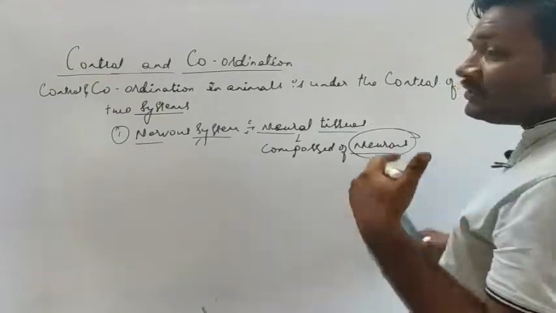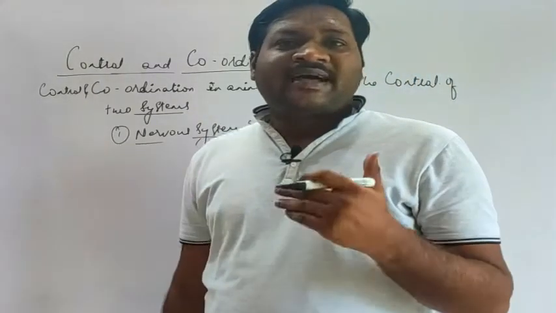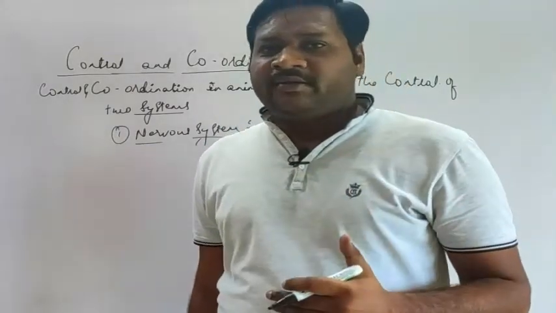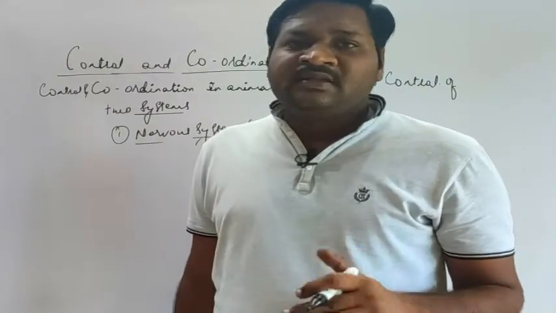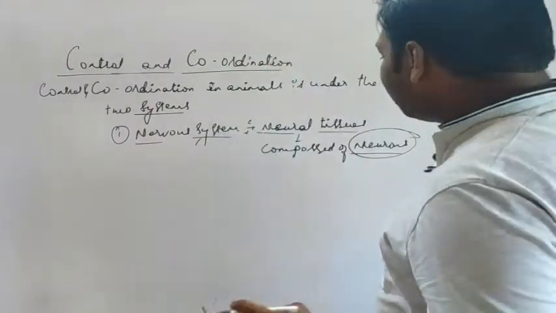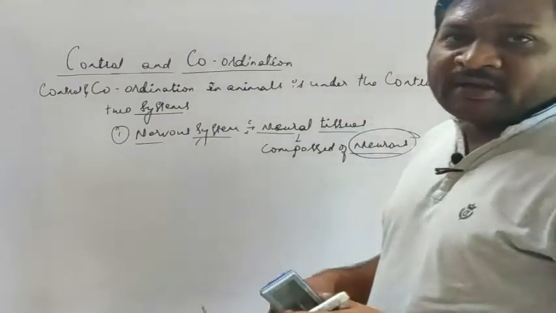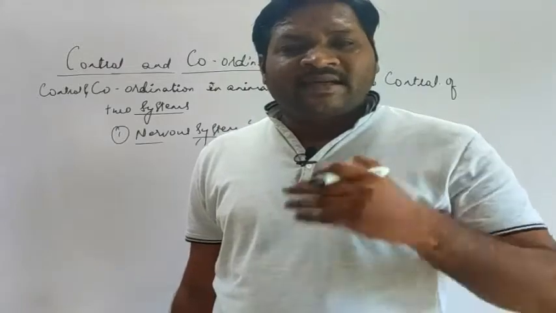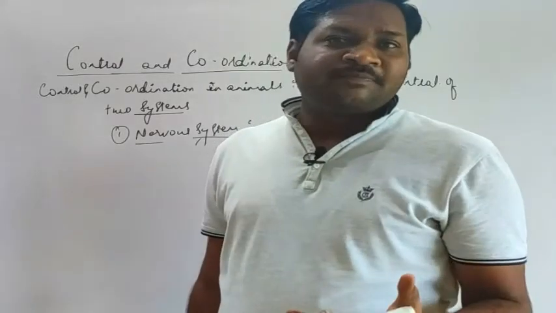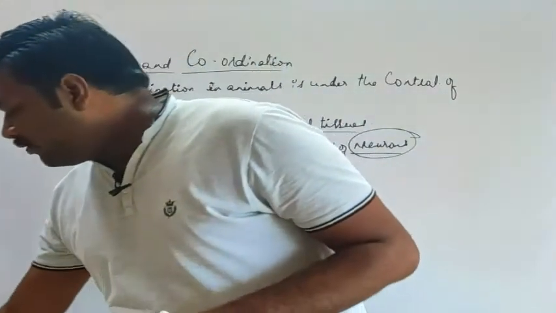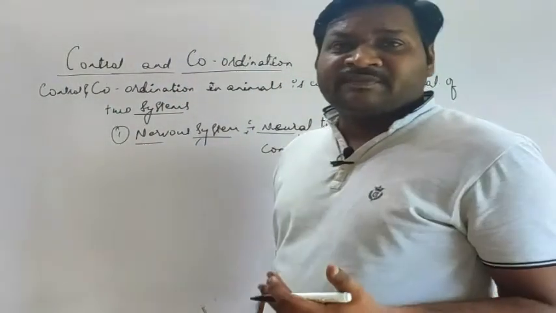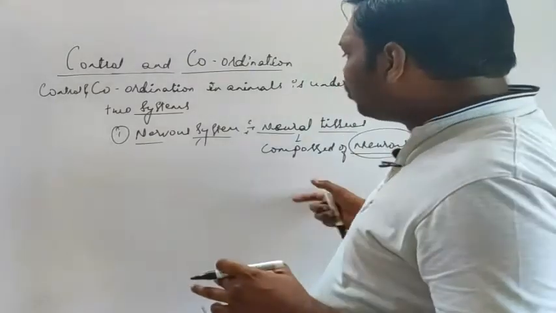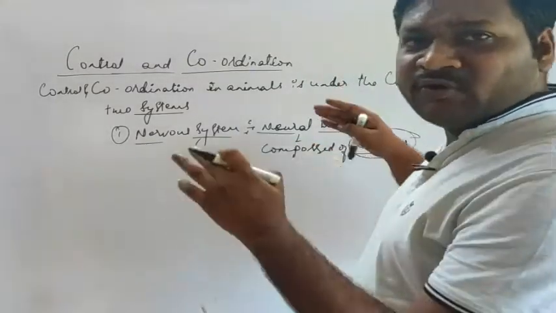Now these neurons are capable of transmitting signals from one part of the body to another part of the body, and depending upon function, there are different types. So let's see the structure of the neuron, and how these neurons are responsible for conducting messages from one place to another in the body. Now let me tell you one more thing, that the nervous system consists of different parts. We will see the flow chart of that, then we will discuss the structure of the neuron.